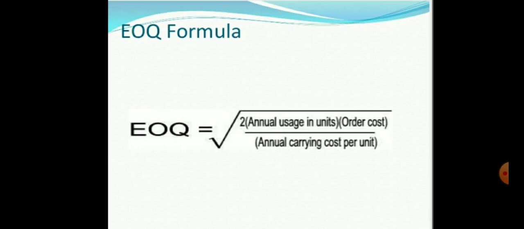So in the formula, 2 into 8000 units into 7 divided by 0.045, the final answer is 1578. Like that you have to calculate the EOQ. Thank you.